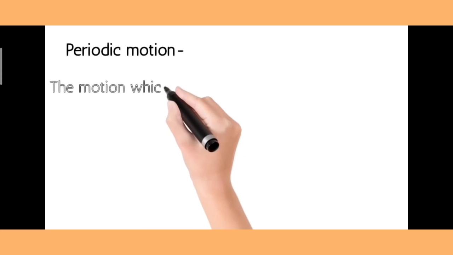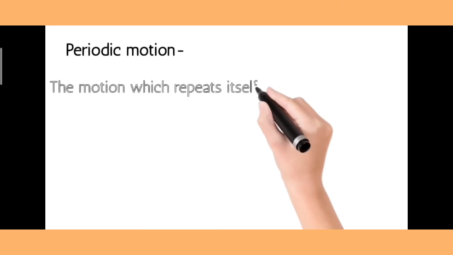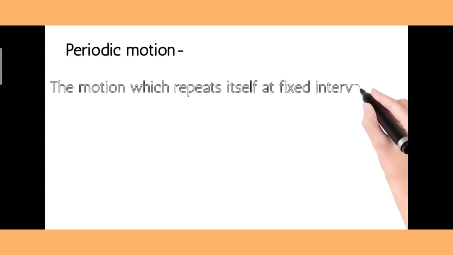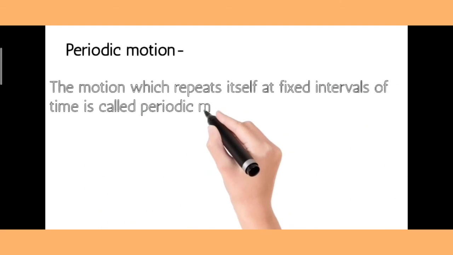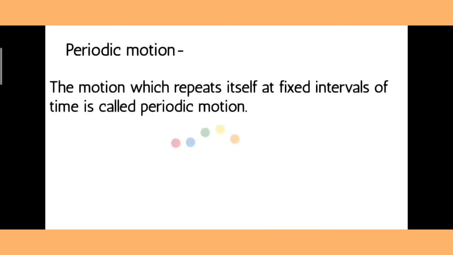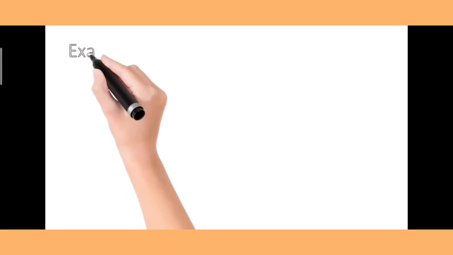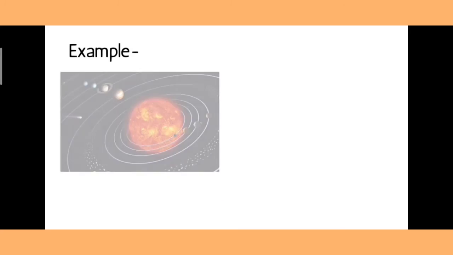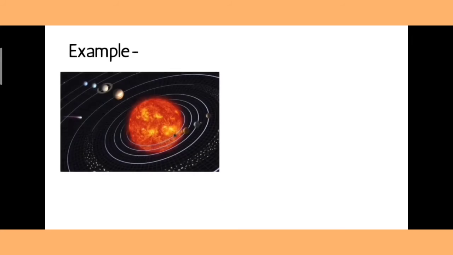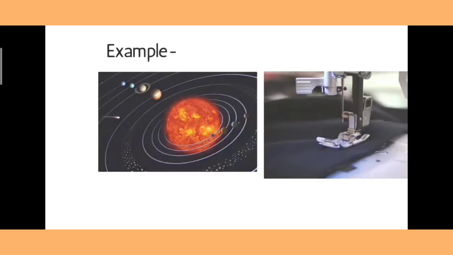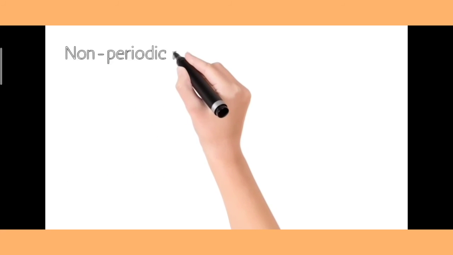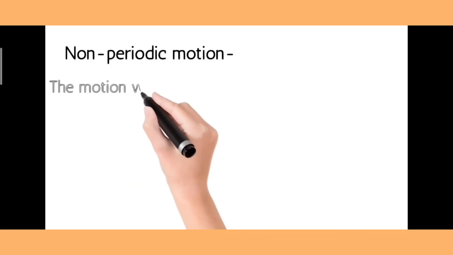Periodic motion. The motion which repeats itself at fixed intervals of time is called periodic motion. For example, motion of the earth around the sun, motion of a sewing machine needle, etc. Non-periodic motion.